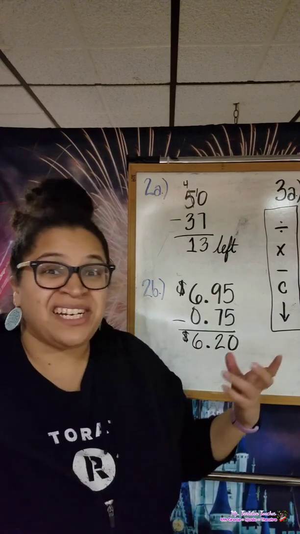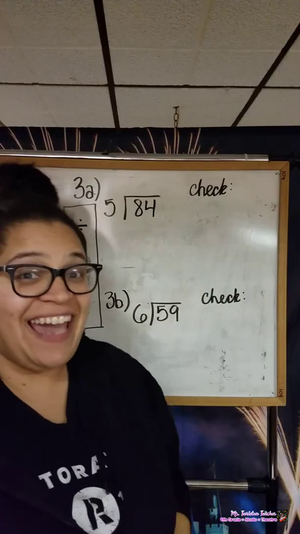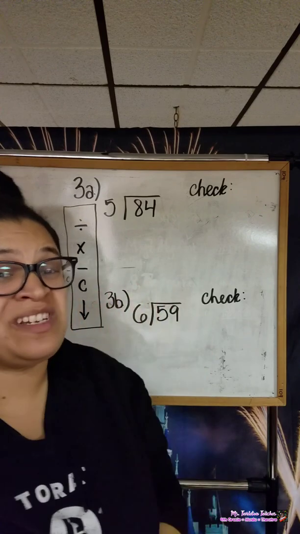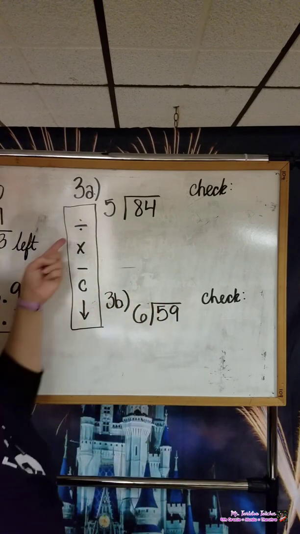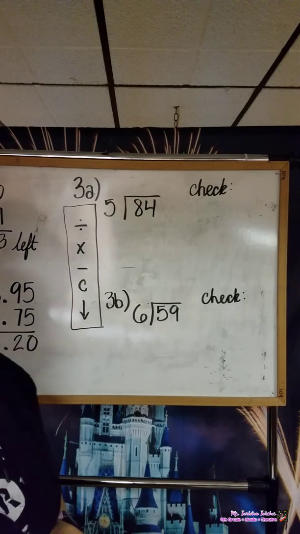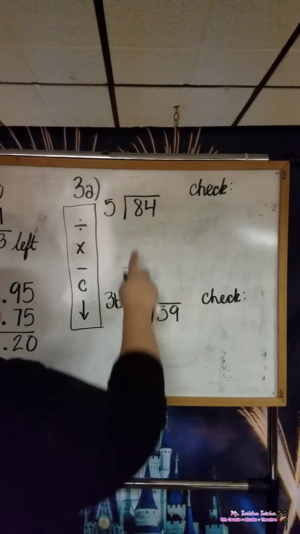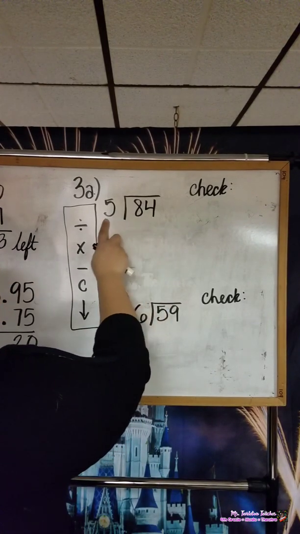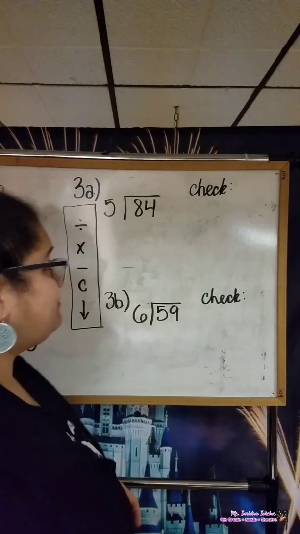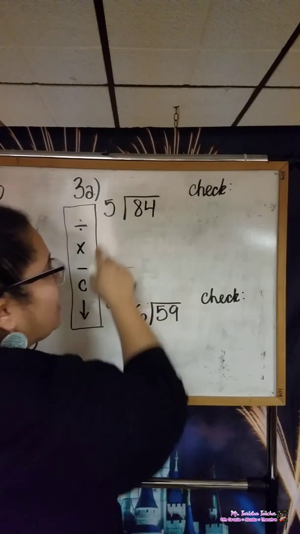And then in number 3, we're going to do some division and checking. So let me get set up for that and we'll be right there. Okay, so we've been learning all about division and the 5 steps to a division problem: divide, multiply, subtract, compare, and bring down. This problem says 84 divided by 5. 84 is my dividend and 5 is my divisor. So we start with step 1. We ask, what is 8 divided by 5?